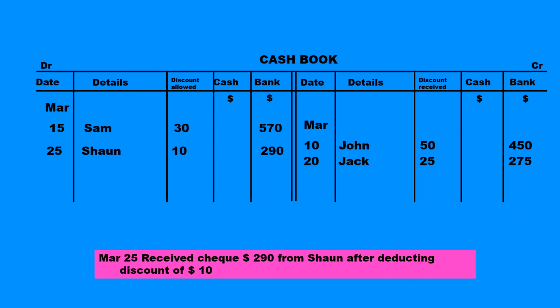So what we can see is that there are two ways to calculate or look at discount allowed or discount received. One, we calculate it by the percentage given, or simply the amount will already be given to us. There is no need for further calculation.